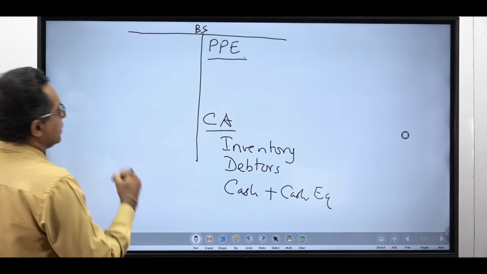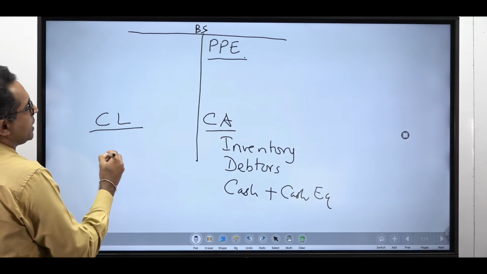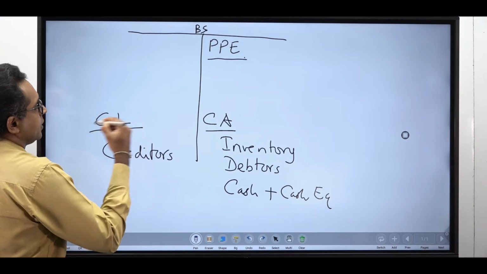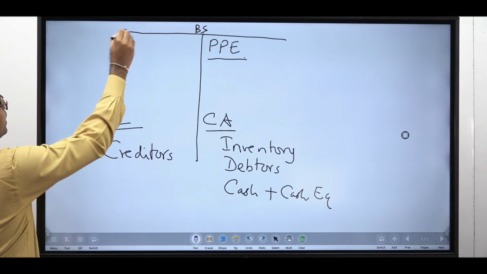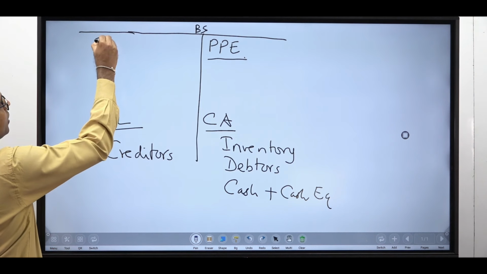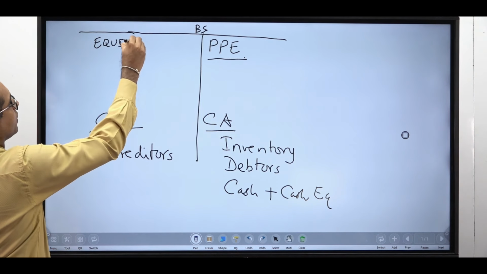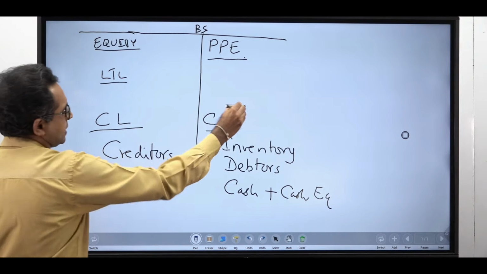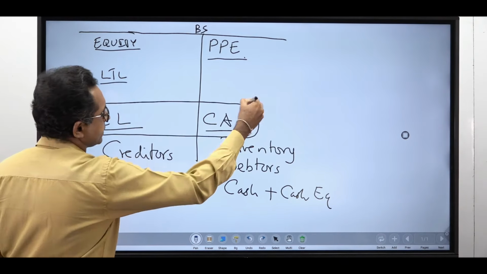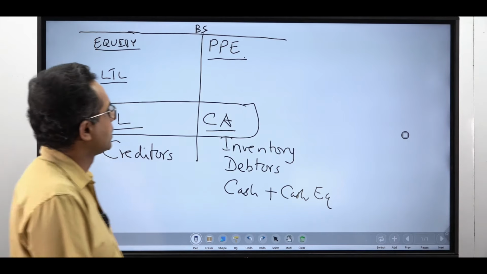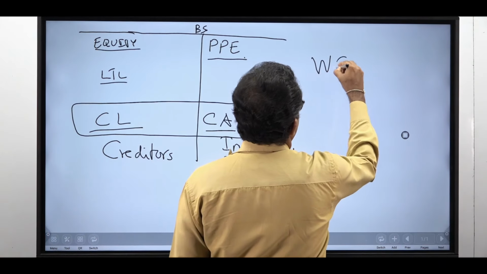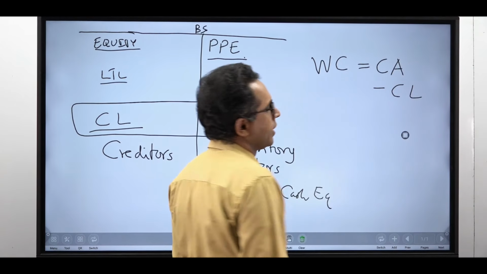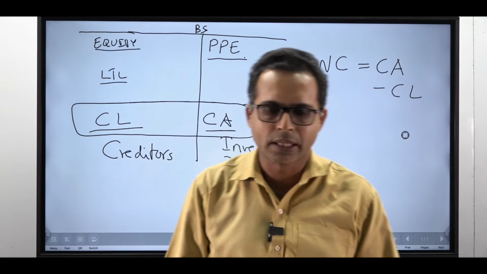Cash and bank. And your current liabilities, mainly you get the trade creditors and other creditors, payables, and you may have your equity and long-term liabilities here. So basically the difference between the current assets and current liabilities is what we call the working capital. Working capital is equal to current assets minus current liabilities, the net working capital also sometimes you say.